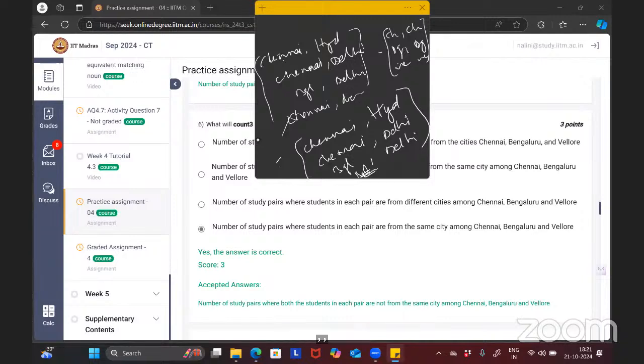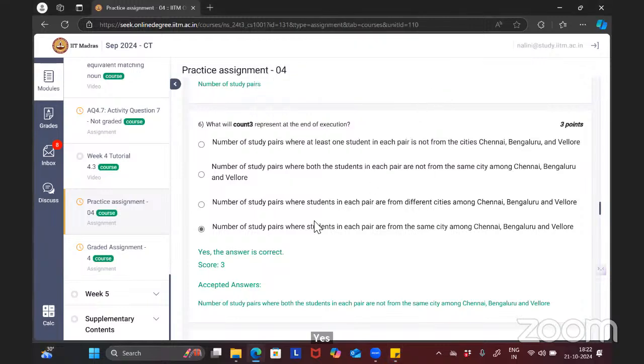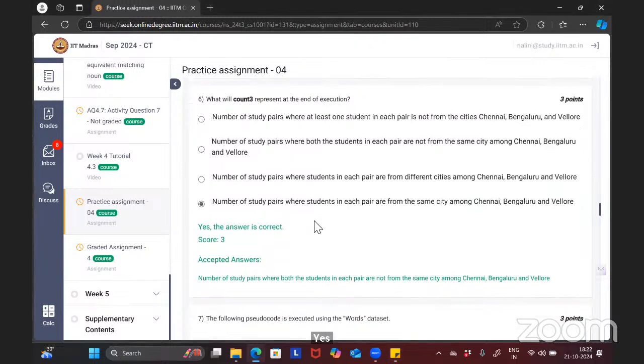Yes, ma'am. So actually, that's what I was trying to ask. Option A is also somewhat correct only. So why are we not choosing it? Both students definitely should not be from Chennai, Bangalore, Vellore. Option B is definitely correct.